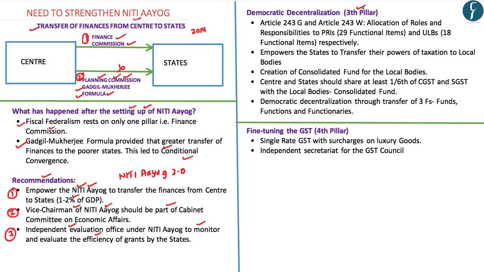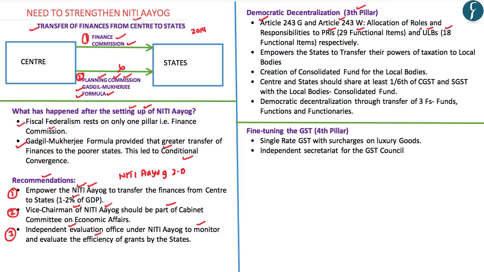Now coming to the third pillar of the fiscal federalism, that is the finances of the local bodies in India. As you all must be aware, the 73rd and 74th Constitutional Amendment Act led to the creation of the Panchayati Raj institutions as well as the urban local bodies in India. In this regard, Article 243G under the 73rd Constitutional Amendment Act provides that the state governments may transfer 29 functional items to the Panchayati Raj institutions. On similar lines, Article 243W of the 74th Constitutional Amendment Act provides that the state governments may transfer 18 functional items to the urban local bodies.